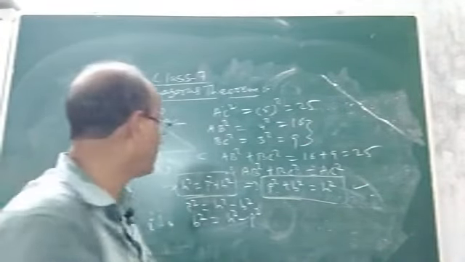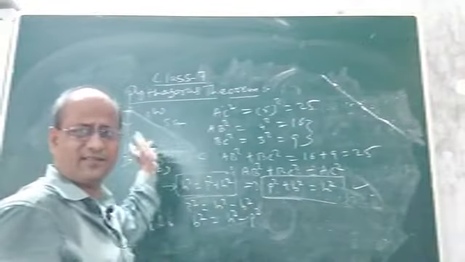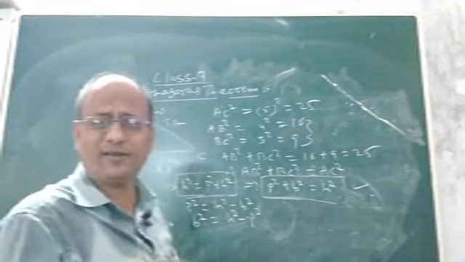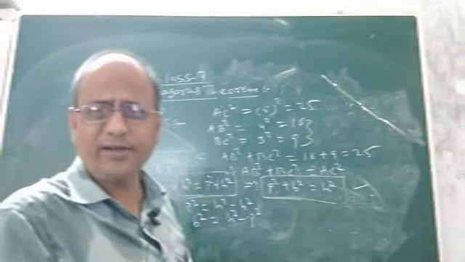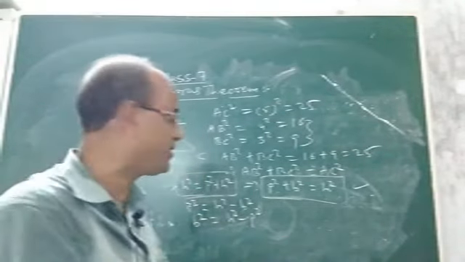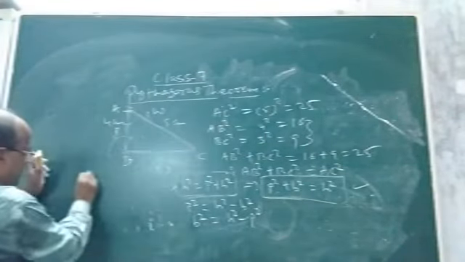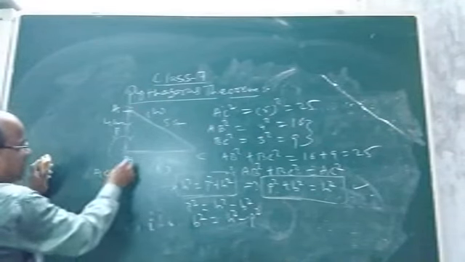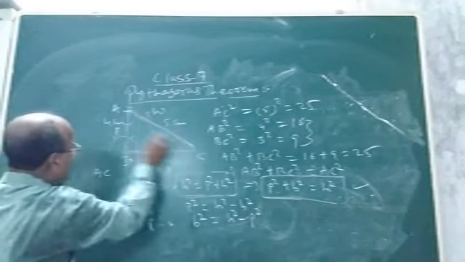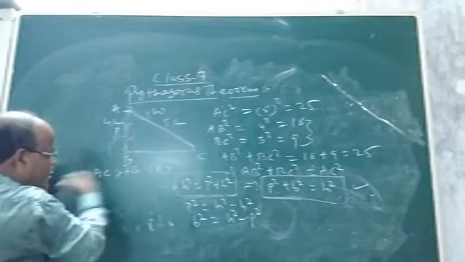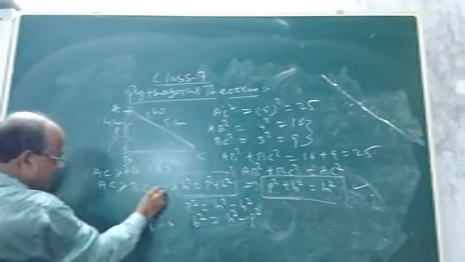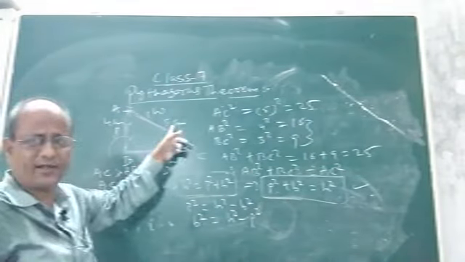Another thing I forgot to say. Children, in a right angle triangle, the three sides are, as I told you, hypotenuse, perpendicular and base. What is the hypotenuse? It is the side opposite to the right angle. Now if AC is the hypotenuse, here it is 5 cm, here it is 4 cm, here it is 3 cm. Clearly AC is greater than AB, and also AC is greater than BC. AC, the hypotenuse in this case, is 5 cm.